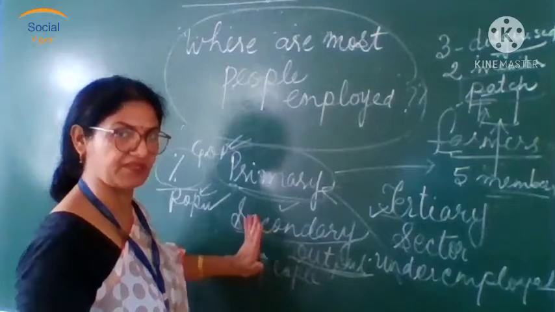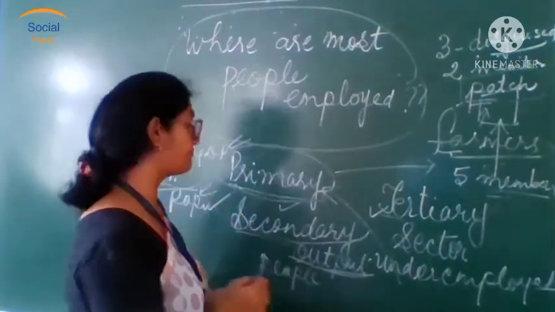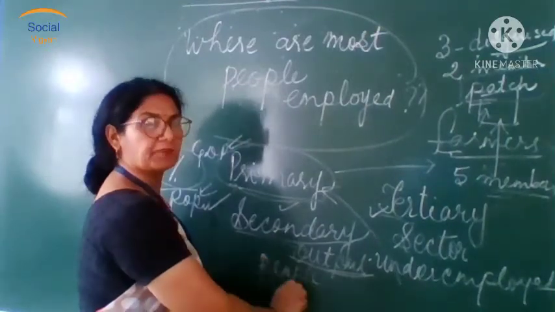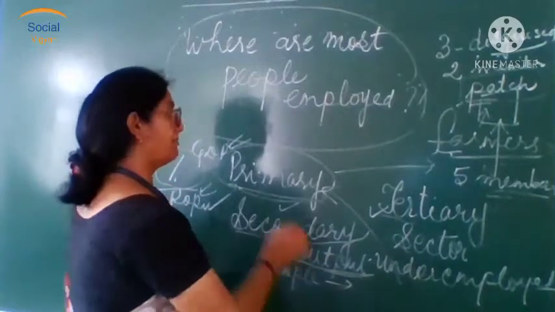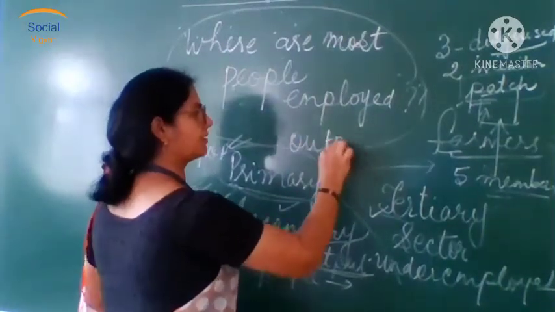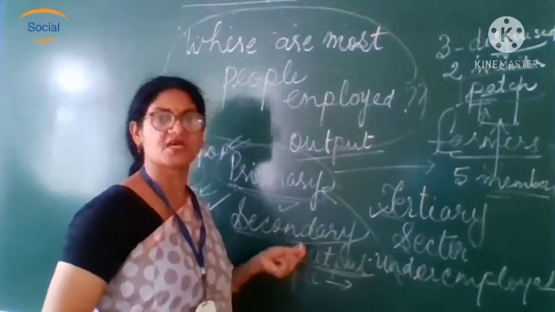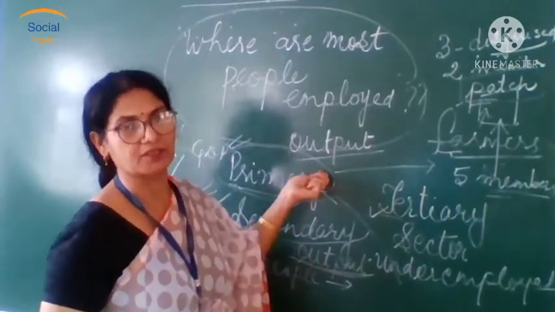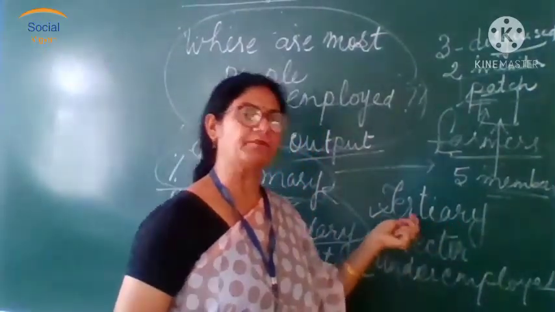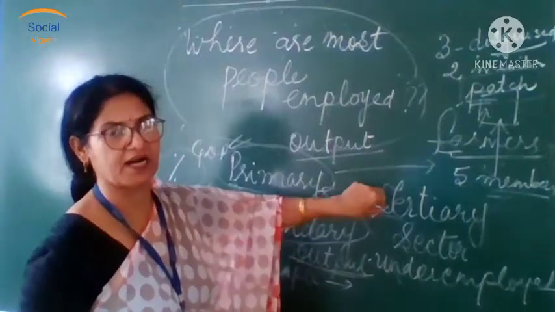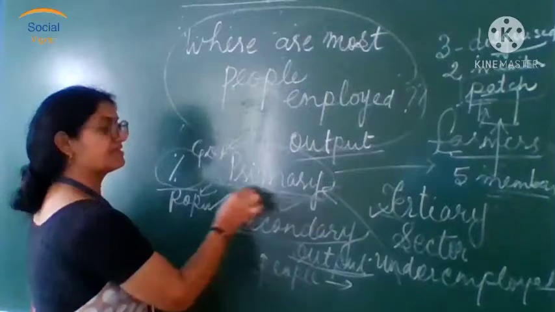The share of industry has risen by 10% as compared to the previous year, but the number of people employed has not doubled. It means that maybe the output is more, but the number of people employed in the secondary sector has not increased equivalently. Similarly, in the tertiary sector, it shows a better rise, but the number of people getting employed here has not increased as much as in the primary sector.